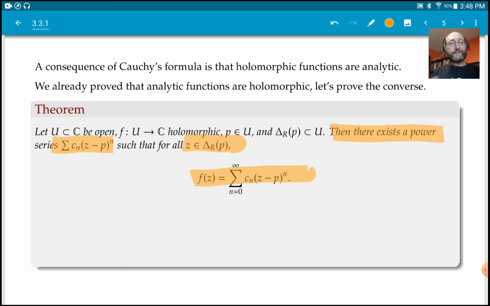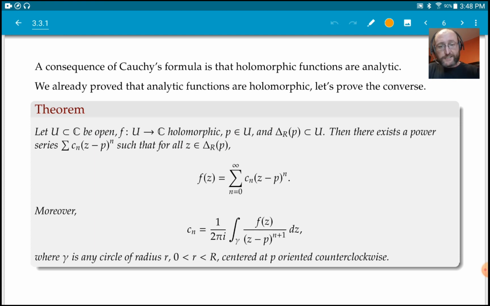So on this disk, which was really just an arbitrary disk in U centered at P, there is a power series centered at P which equals F.